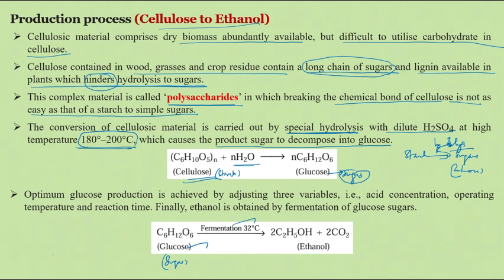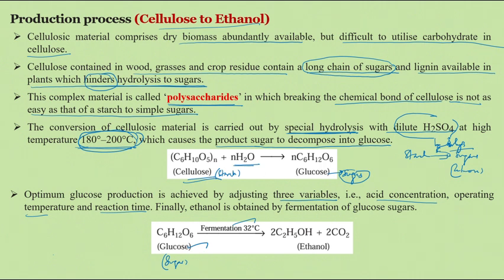Glucose production is achieved by adjusting three variables: acid concentration, reaction time, and reaction temperature. For the acid concentration, dilute sulfuric acid is used. The reaction temperature is 180 to 200 degrees Celsius. Reaction temperature and acid concentration are the major factors for determining the optimum glucose production.